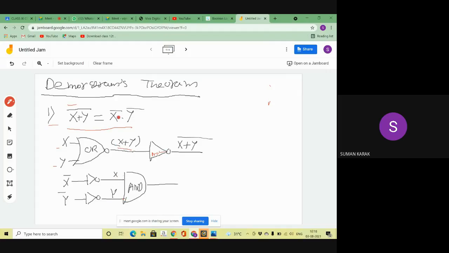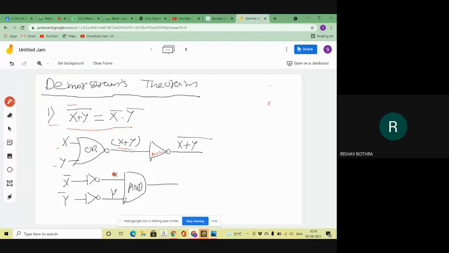So now I have two inputs, X and Y. Into means which gate? Multiplication means AND gate. So I pass these two inputs X and Y through this AND gate, and I get the output. Now, did you understand this diagram?